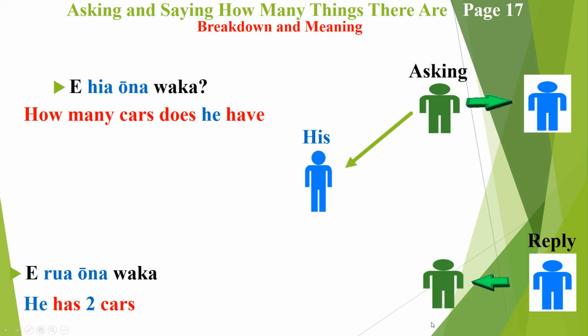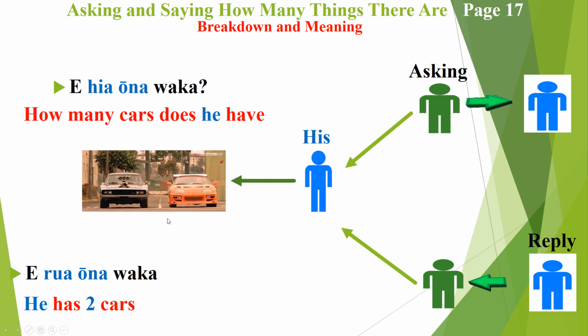So the reply is from Mr. Blue that this guy here has two cars. And he's pretty lucky if he's got those two cars. So that's what it looks like, whānau. Mr. Blue is replying to Mr. Green saying that this guy has two cars.